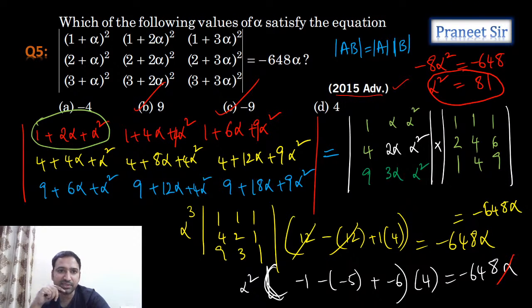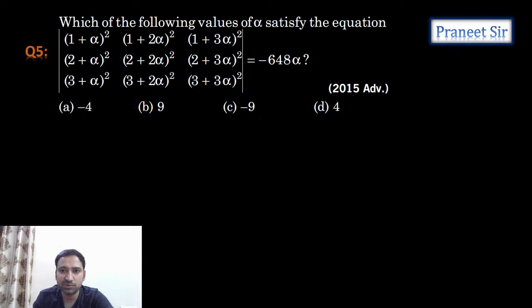She didn't say that alpha is non-zero. Alpha can be 0 also, but in the given options, alpha equals 0 is not there, right? Nidhilesh, alpha can be 0 also. Yes, whatever you are saying is correct. Alpha can be 0 also, but alpha equals 0 is not there in the options. If 0 were there, we could directly say that 0 is the answer. But 0 is not there, right? Okay, right. So let's move to the next one.